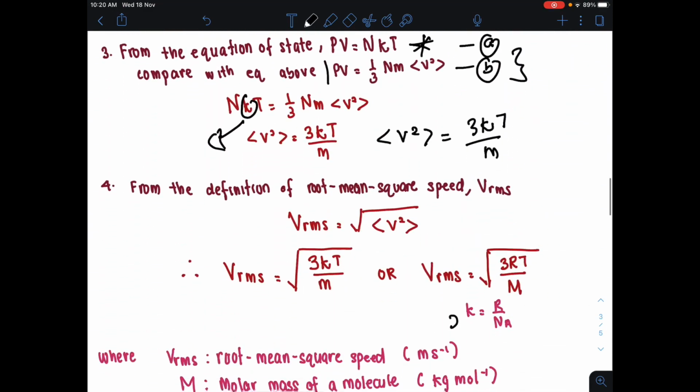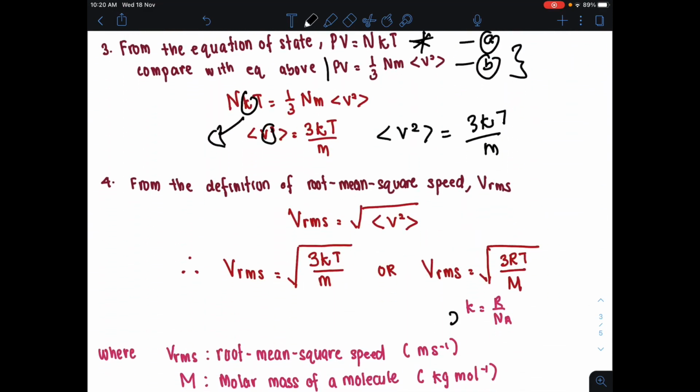So kalau kita tengok dekat sini, kita ada velocity squared average, betul tak? So root mean square adalah you're going to square root the average square velocity. Okay, since you have already got the average square velocity, ini kita dah ada, iaitu 3kT over m. So kalau nak cari VRMS, kita hanya akan square rootkan dia sahaja.